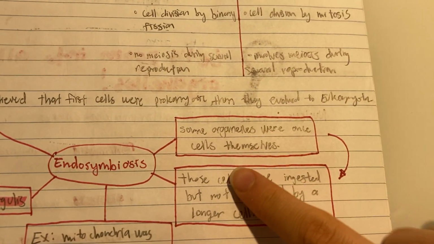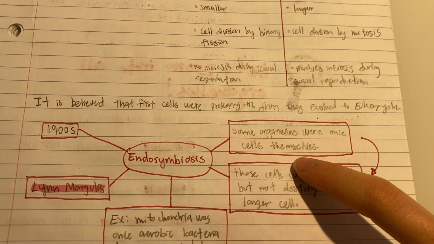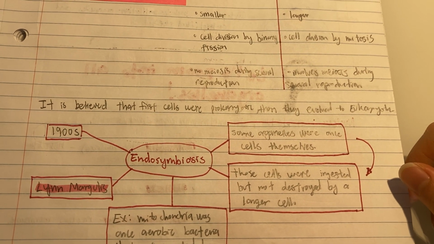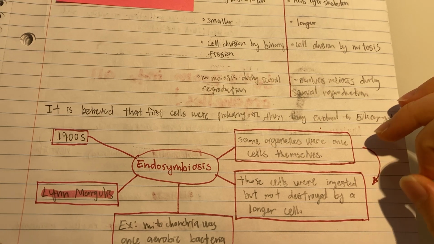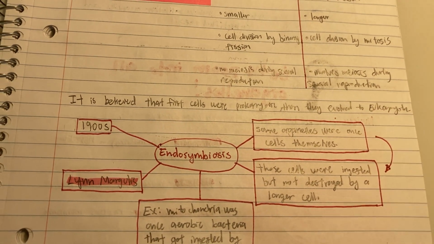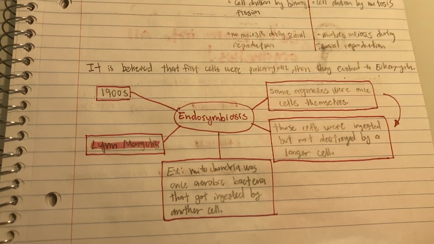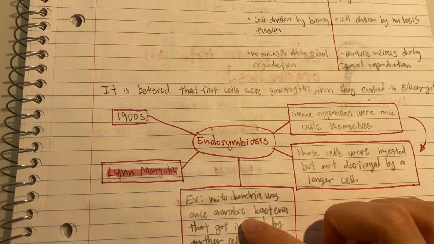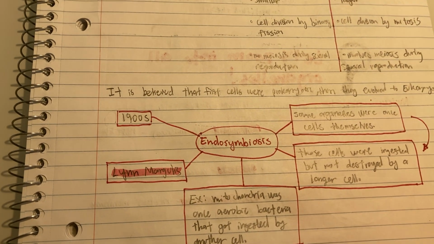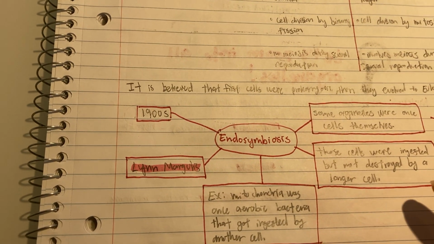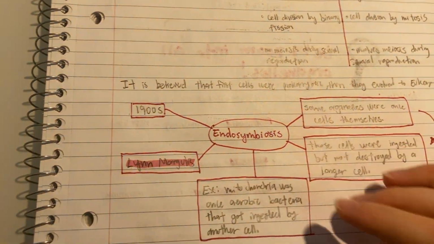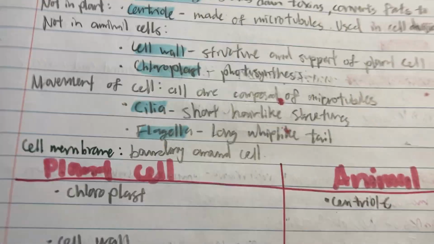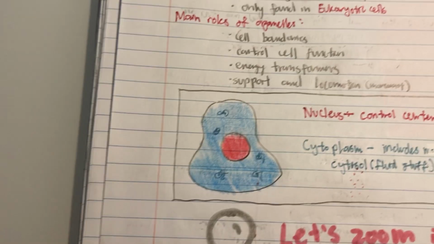And basically what she proposed was that some organelles were once cells themselves, but then bigger cells ingested them but didn't destroy them, and so they became part of a bigger cell. So an example is mitochondria used to be another prokaryote called aerobic bacteria, but then it got ingested by another cell, but it wasn't destroyed, so it started living in that other cell, and then slowly it became part of that cell.